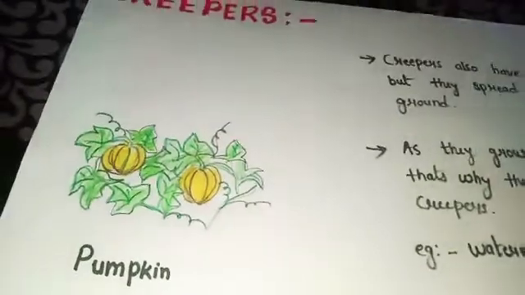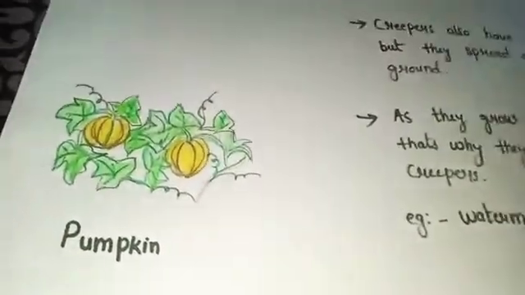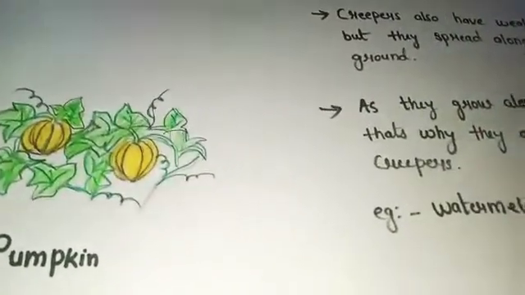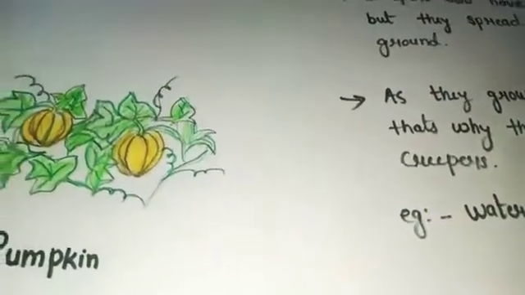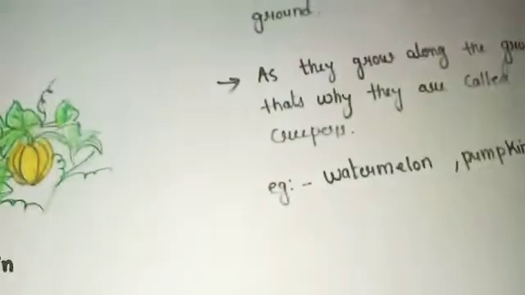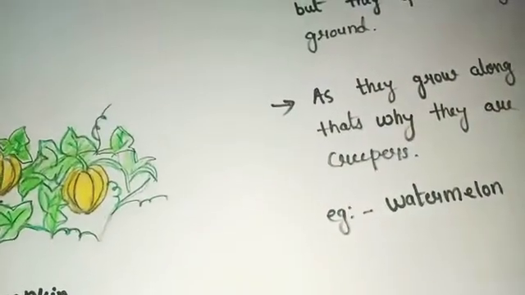So in this chapter we have discussed trees, shrubs, herbs, climbers and creepers. And in the next class we will start the next chapter.